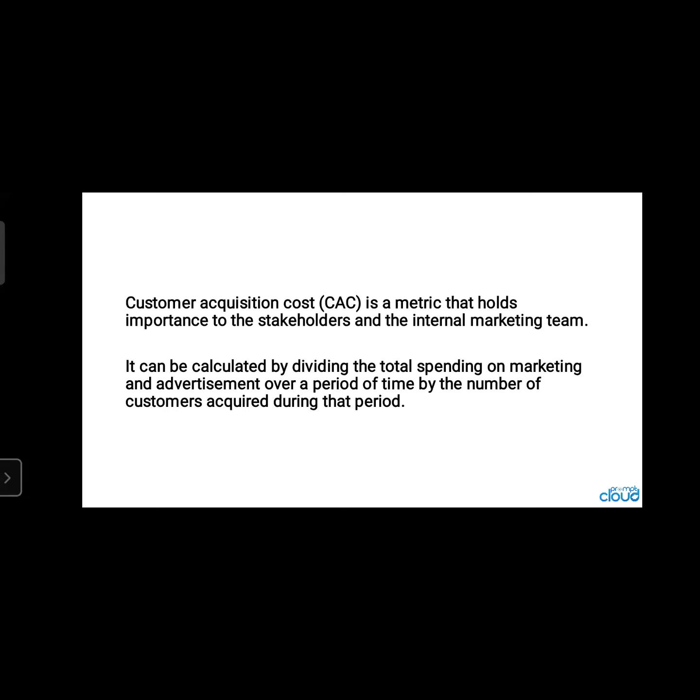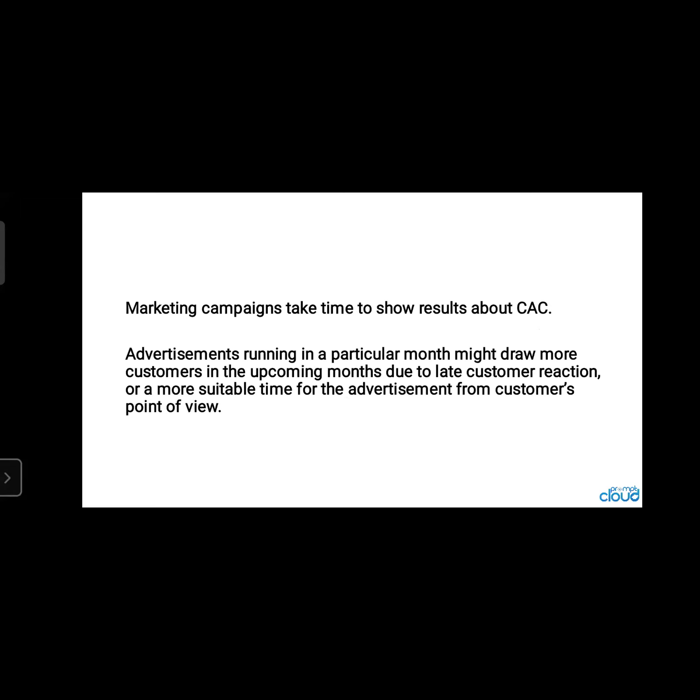In such a situation, the acquisition cost is a loss. The acquisition cost we are spending on customers is an absolute loss for the company. This is how customer acquisition cost is described.